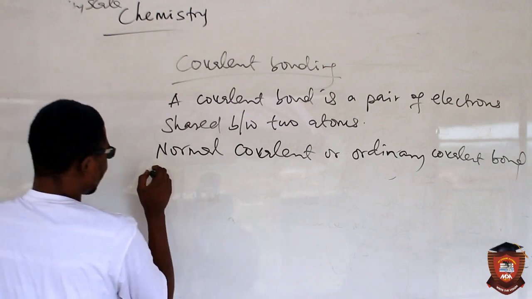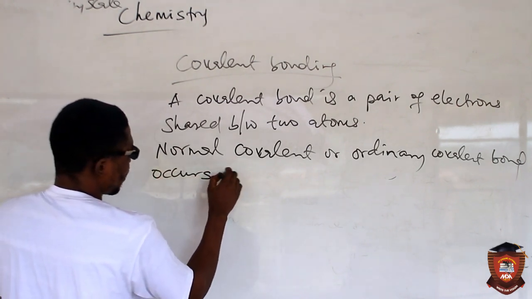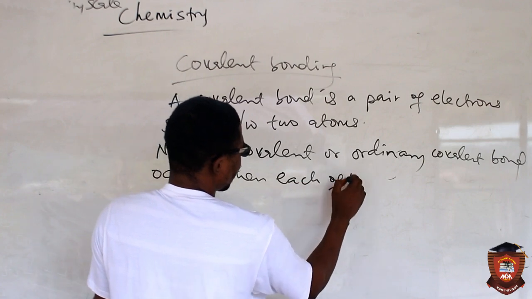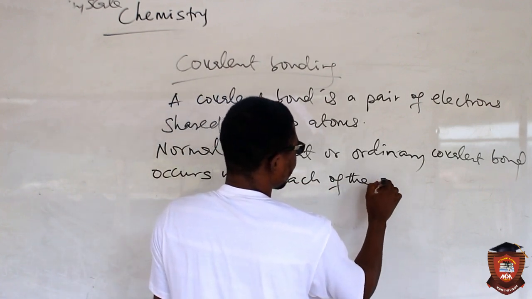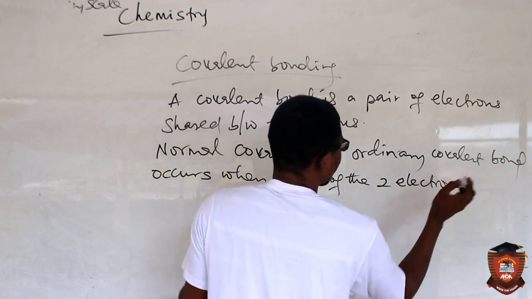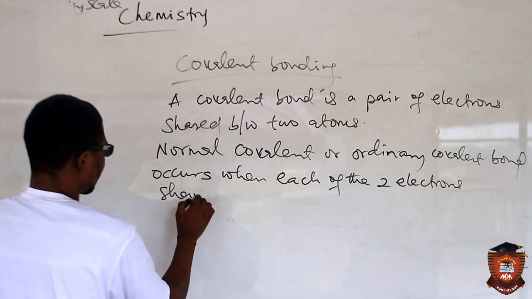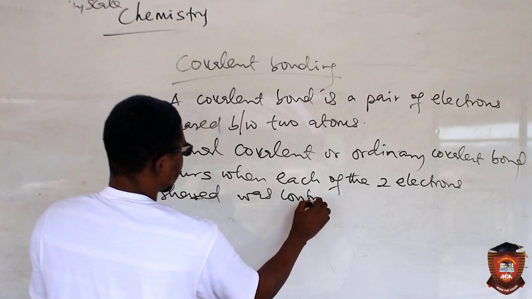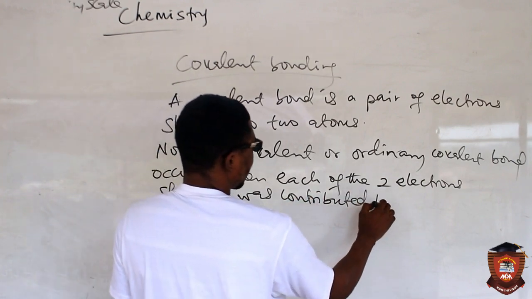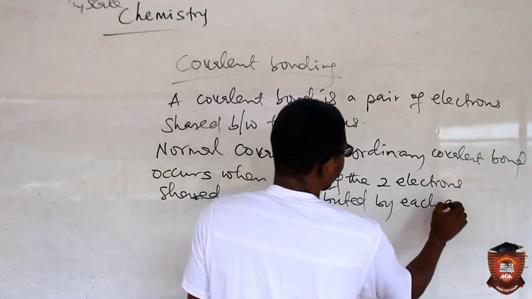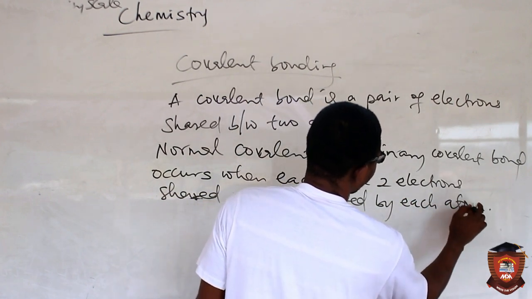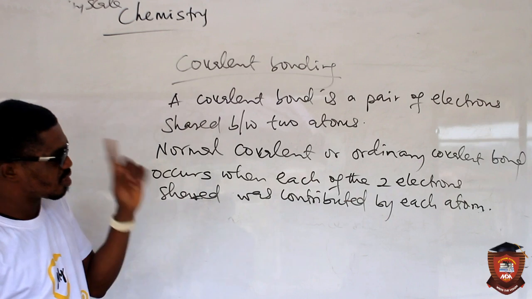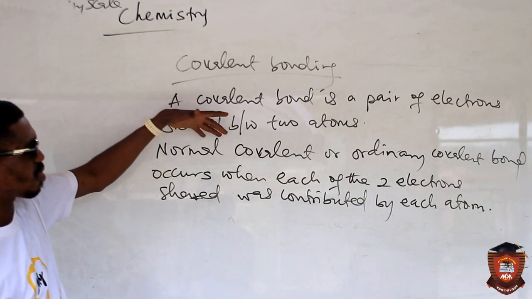So when each of the two electrons shared was contributed by each atom, that is, when each of the two reacting atoms contributes one electron, the bond formed is a normal covalent bond.